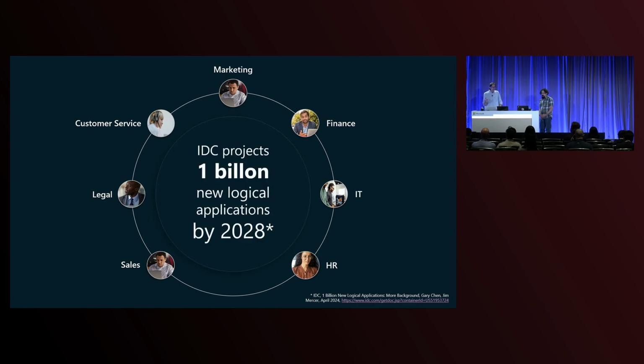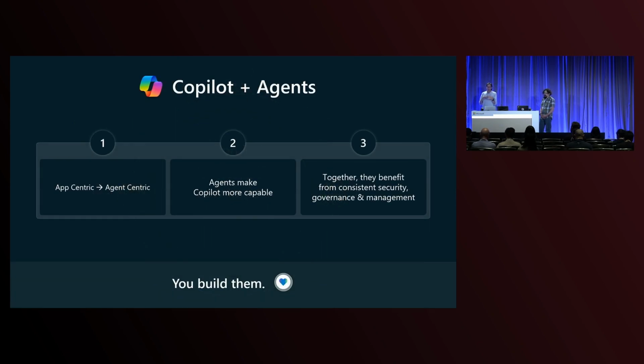In fact, IDC, an analyst firm, recently projected that over 1 billion new business process agents are going to be created over the next 4 years. Pretty incredible numbers when you think about 1 billion new agents. As we think about Copilot and agents together, we need to think about what this transformation looks like. First and foremost, we're moving out of what we would call the app-centric world and into an agent-centric world.